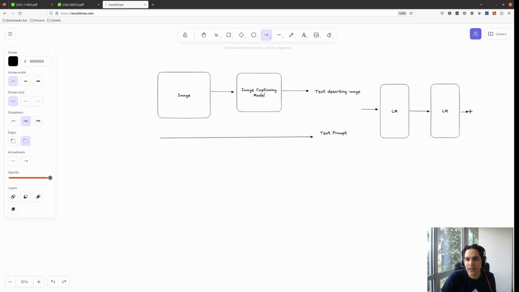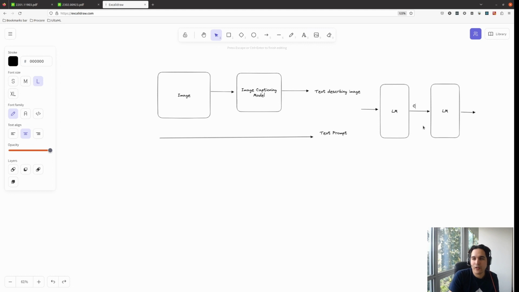So I can say this part is chain of thought, and this part is the answer. In one of the experiments they've done this: they have an image, and just to have the same domain of information, they convert this image to text describing that image and use that.